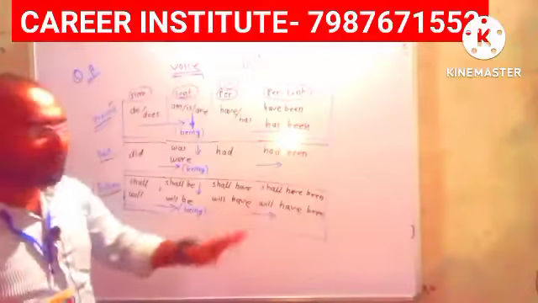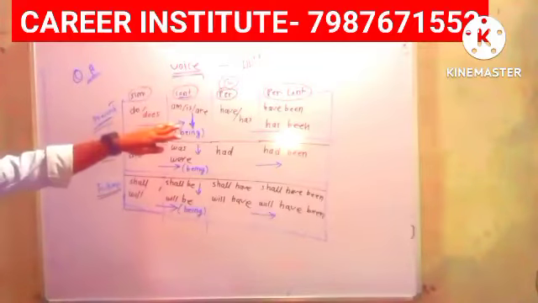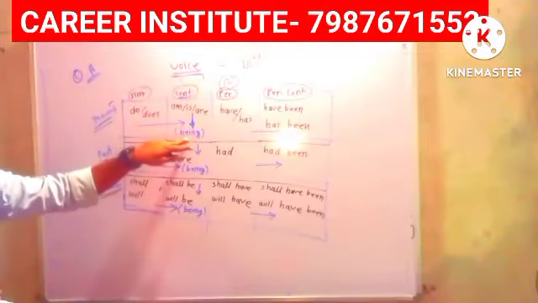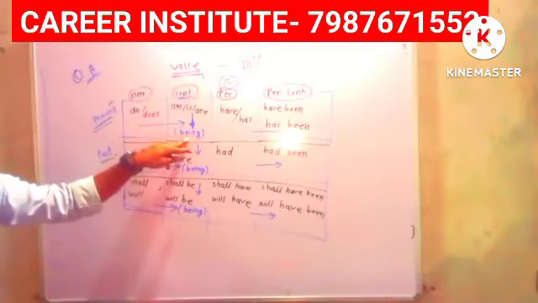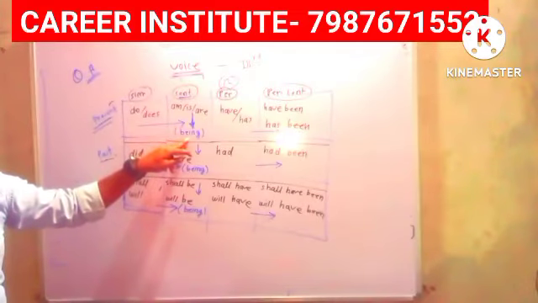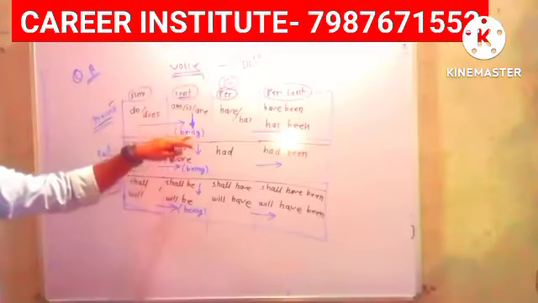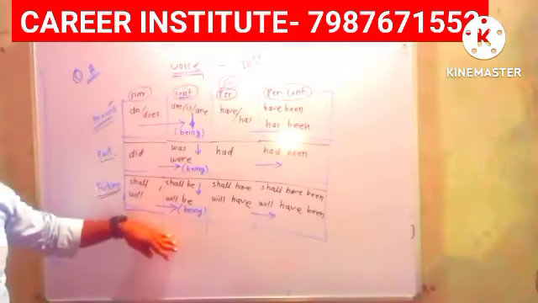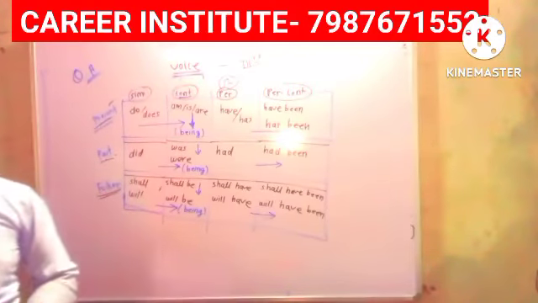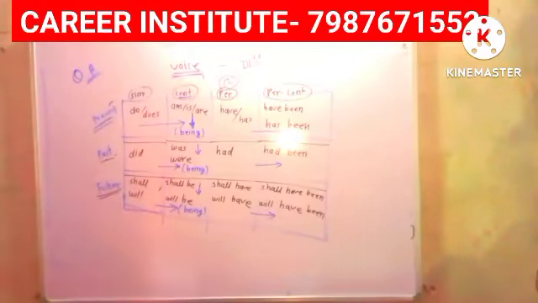If the sentence is not continuous tense, what is the structure? If the sentence is continuous tense, we have to follow this being structure. What's the being structure? Object plus helping verb plus being plus third form of main verb plus object, plus by plus subject. Clear now? And this is the most important table. Do one thing, just draw this table, and after that we will discuss it. Draw this table very nicely.